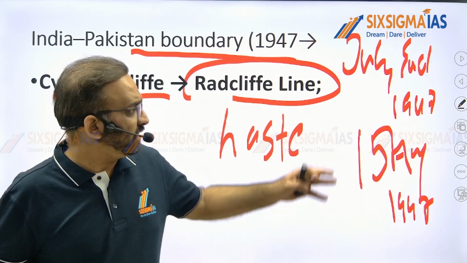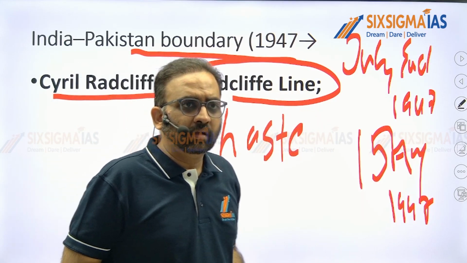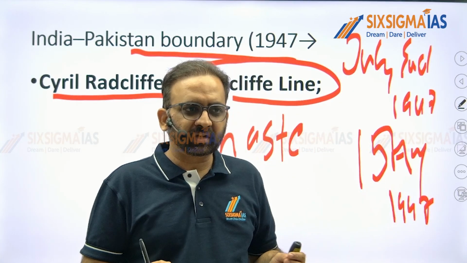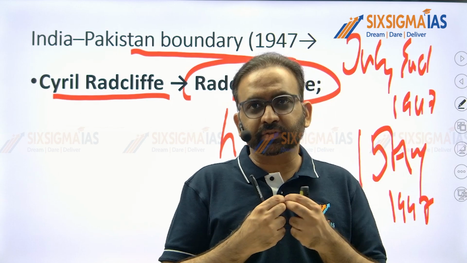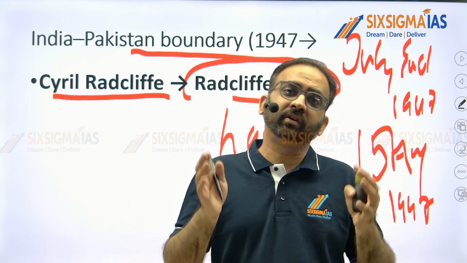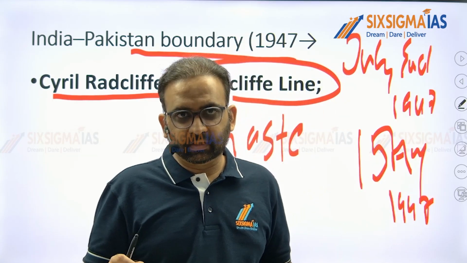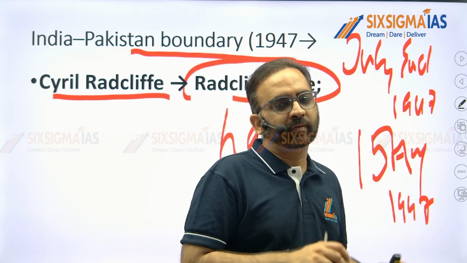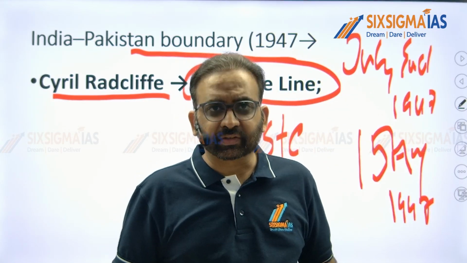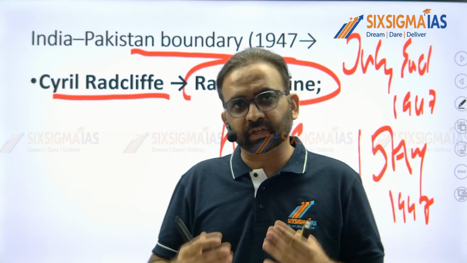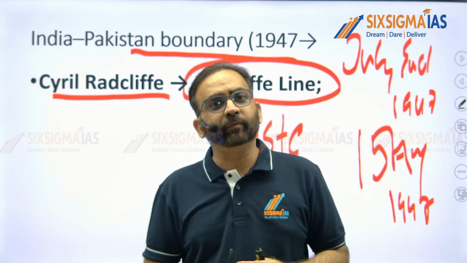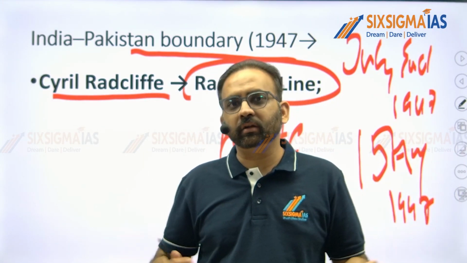and Pakistan. When he arrived in India for demarcation of the boundary, he did not have any idea about India's history, India's culture, India's geography, India's demography, etc. And he was given such a Herculean task of dividing the country before 15th August 1947. That's approximately 20 days. He was asked how he would be able to achieve such a big task in just 2 weeks, which ideally should have taken 2 or 3 years.